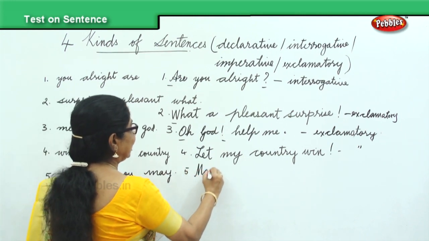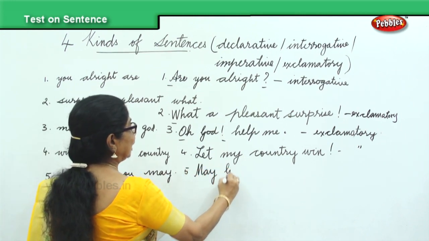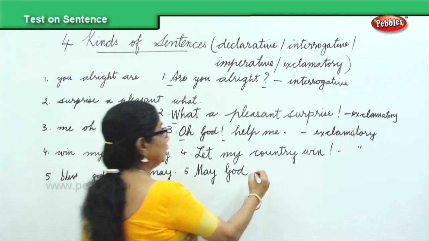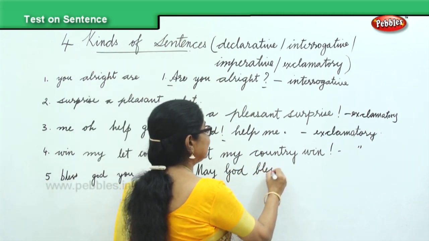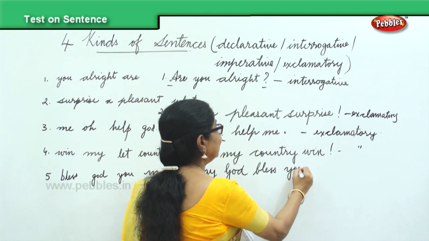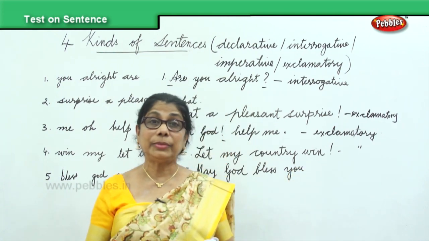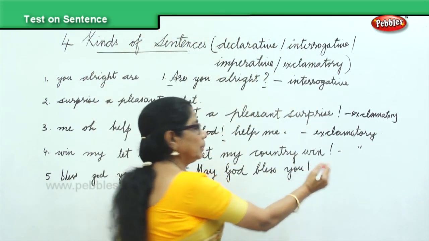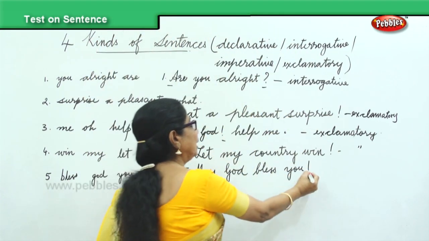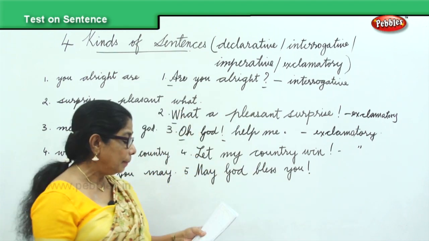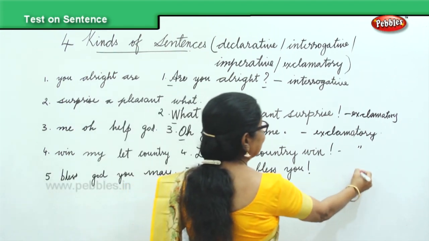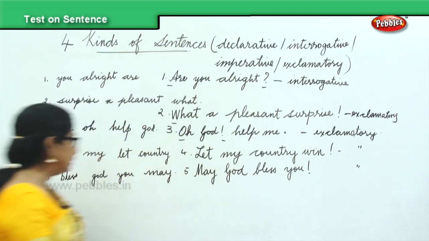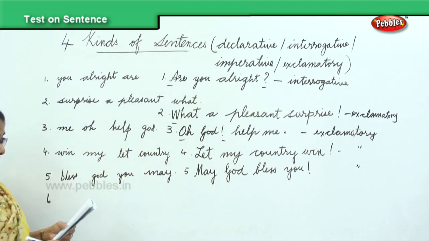M capital letter. May G capital letter. May God bless you. Again, somebody is wishing. Somebody is blessing you. They are exclaiming. Maybe a birthday or whatever day. May God bless you. Again, it's an exclamatory sentence. Next one.